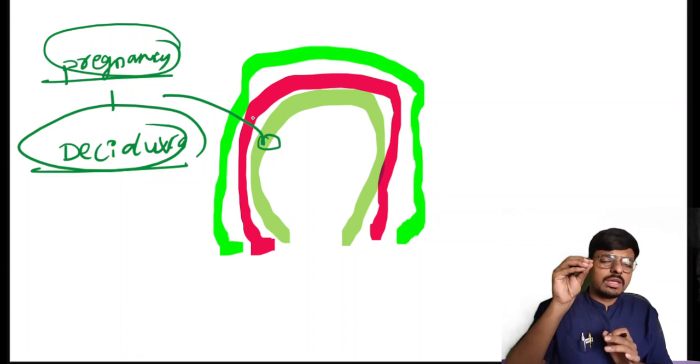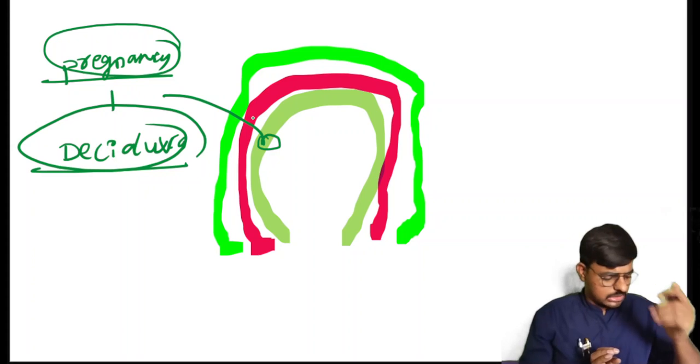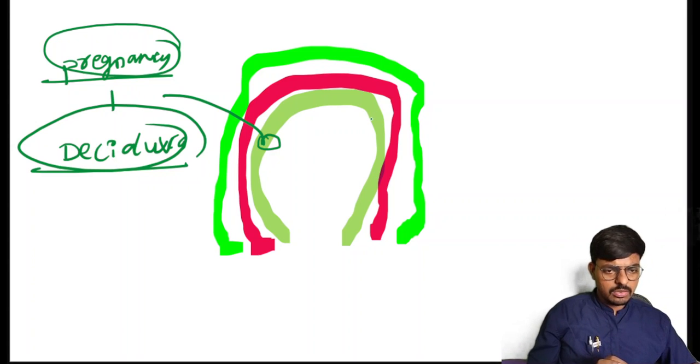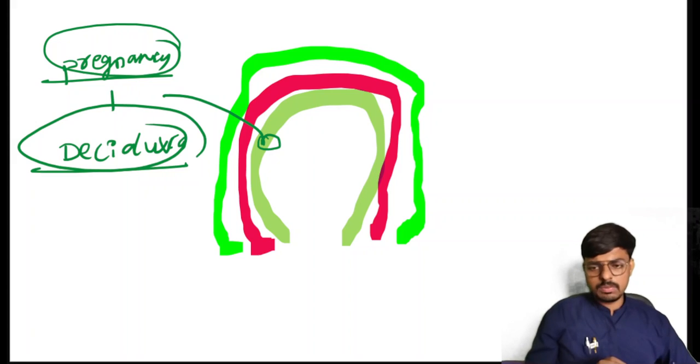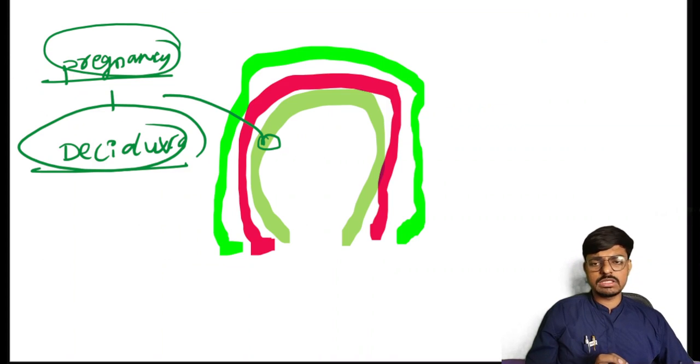And here, the endometrium of the pregnancy we call the decidua. What is decidua? Decidua is the endometrium of the pregnancy. So when we study this decidua, we look at its parts. What they have asked in the question is: when does the fusion of the decidua capsularis and decidua parietalis typically occur? You have to know what decidua capsularis and decidua parietalis are.